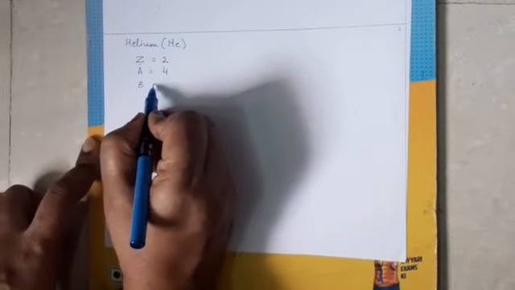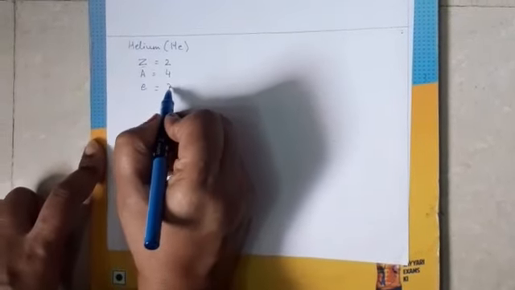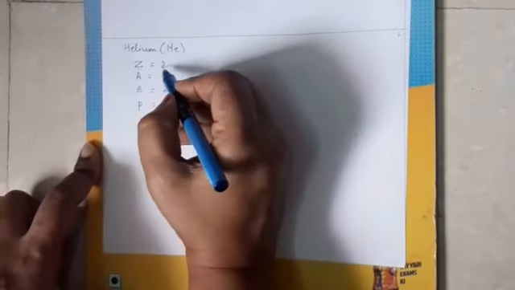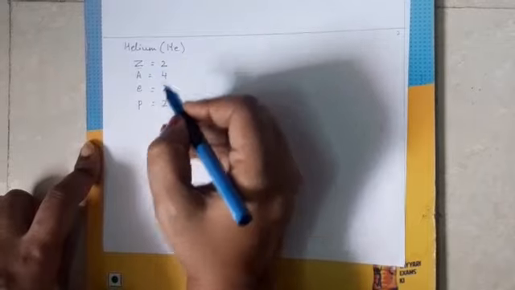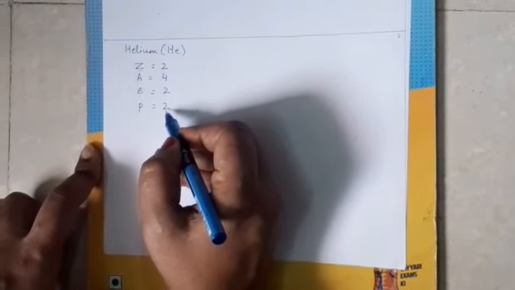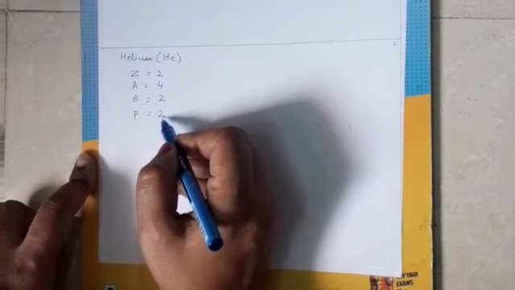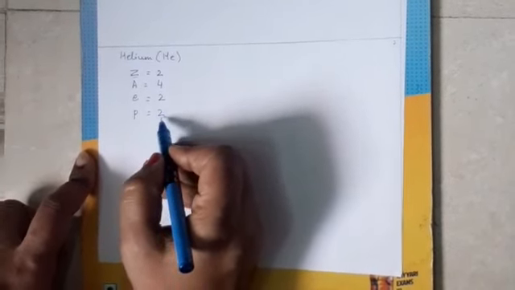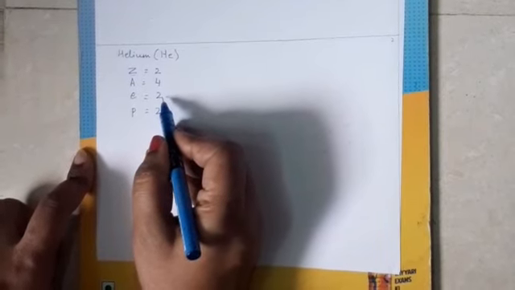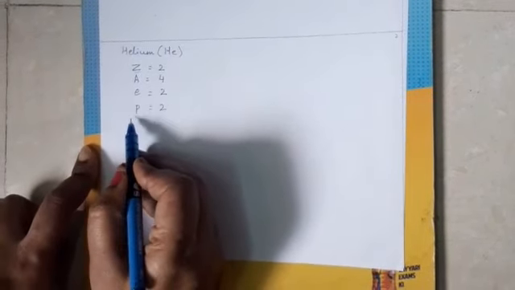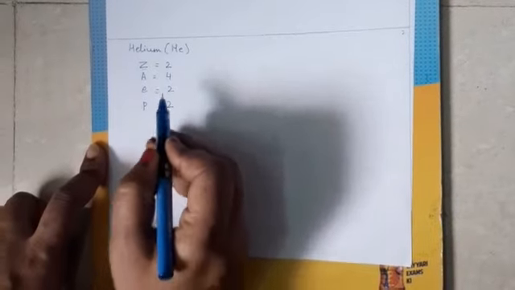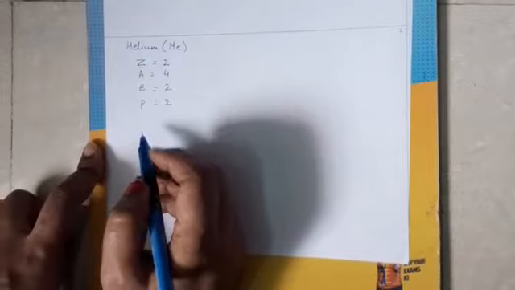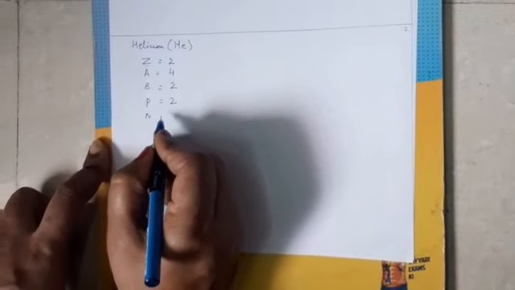Number of electrons is 2. Proton is 2. Atomic number is 2. That means atomic number is the total number of protons present in the nucleus. Atom is neutral. Therefore, the number of protons is equal to the number of electrons. That is, the total positive charge is equal to the total negative charge in an atom, and hence it is neutral.